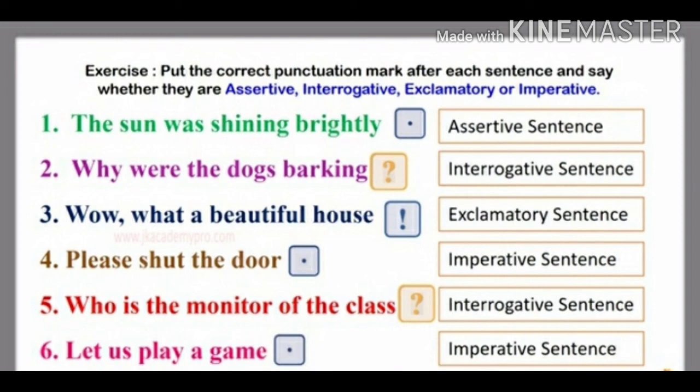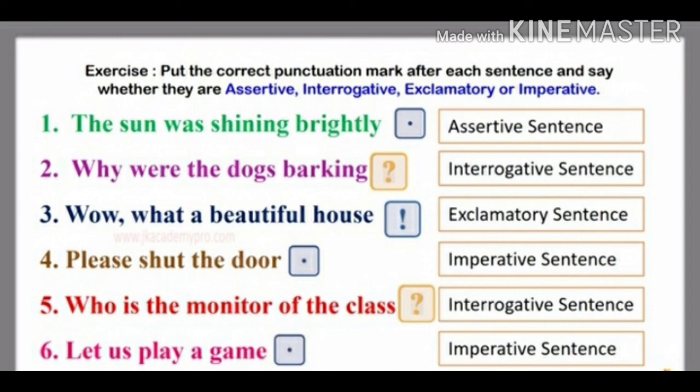The fourth one, please shut the door. It is an imperative sentence because here a request is being made, and the sentence has to end with a full stop. The fifth one, who is the monitor of the class? So it is an interrogative sentence, and the sentence has to end with a question mark.